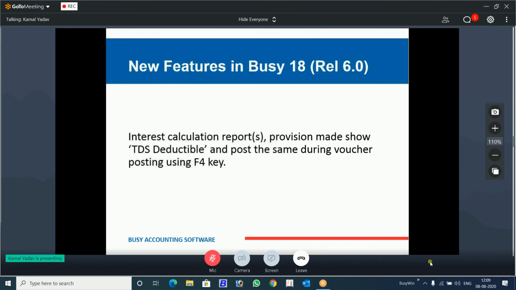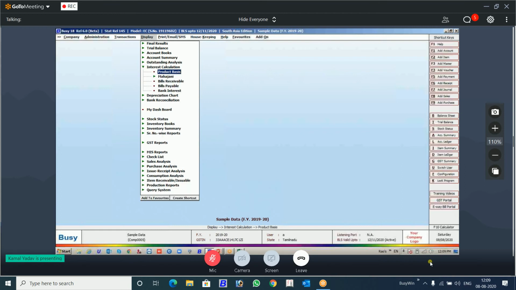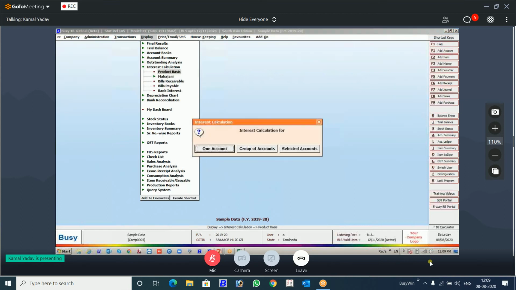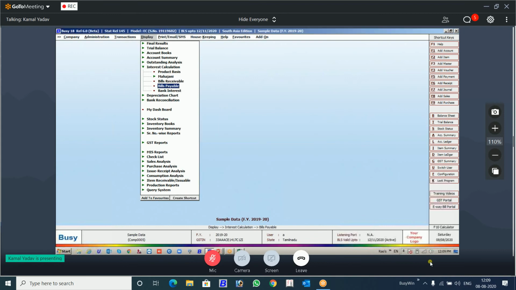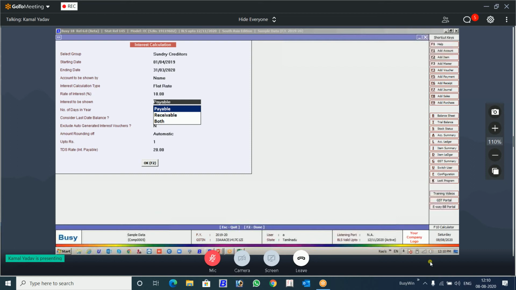Another thing is your interest calculation report. You can deduct TDS there using the F0 key. How you are going to do that, I will show you. This is the interest calculation report. Let's go for the product basis. You can use product basis or bill payable basis, anywhere you can use. Here is the option payable, disable or both. You have to select payable, otherwise it won't work. Because you are giving interest on your payable, so you have to deduct TDS.